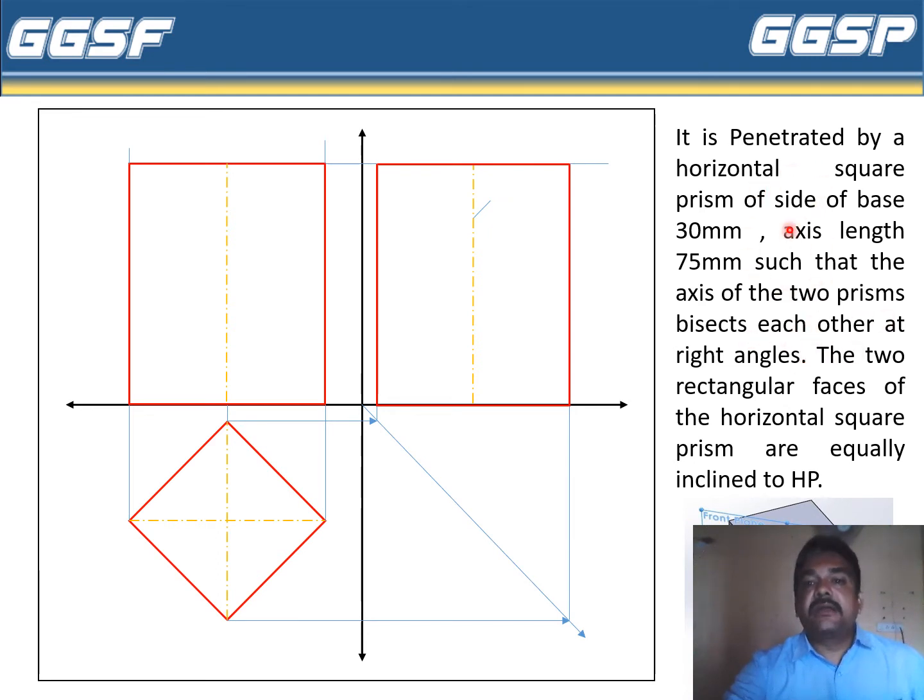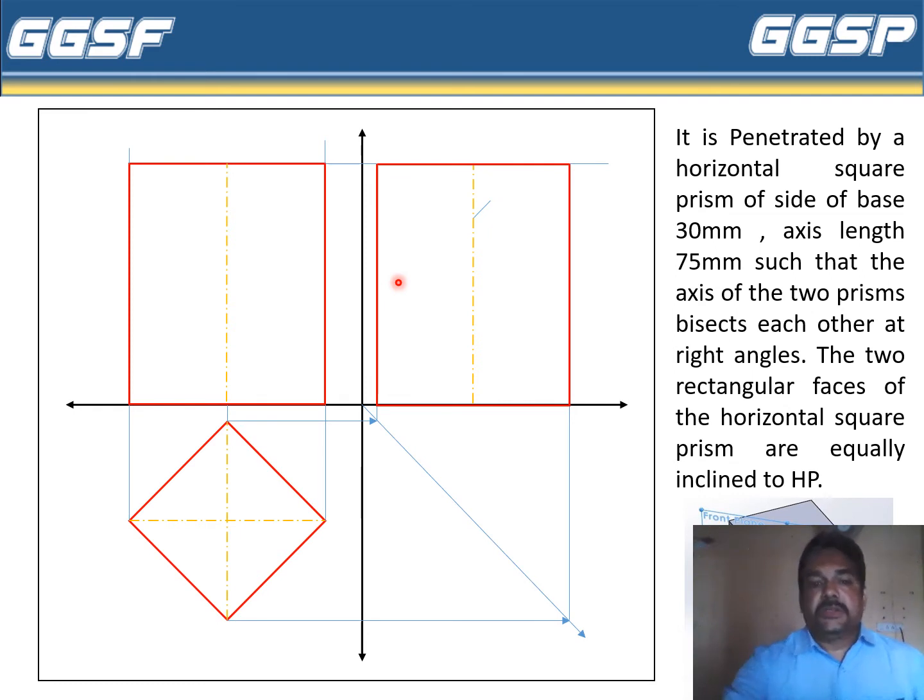Okay, it means that a square prism of side 30 millimeter and axis 75 millimeter is penetrated inside the vertical square prism. How is it penetrated? Such that the axes of the two prisms bisect each other. It means that we have to make a square hole and penetrate a horizontal square prism here exactly at the center. Both the axes are at a right angle to each other, that is, the vertical and horizontal prism axes exactly bisect each other. So it is at the center.